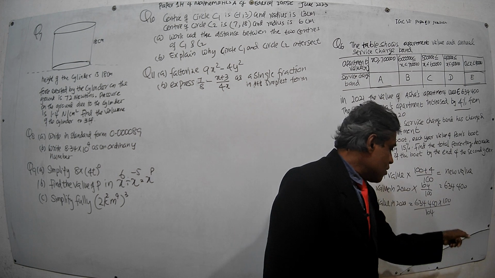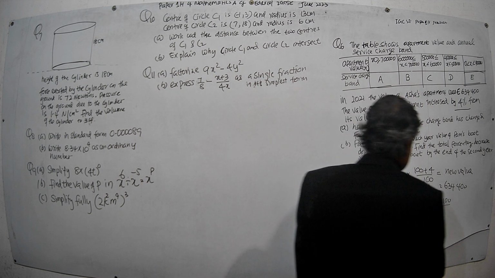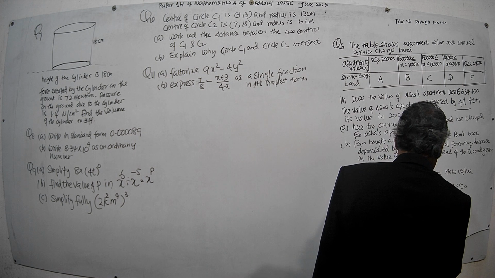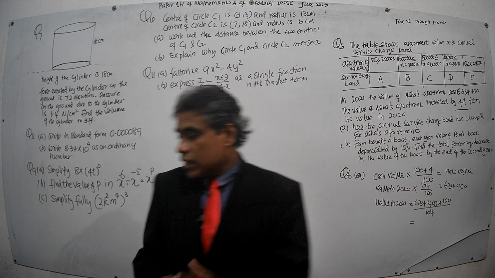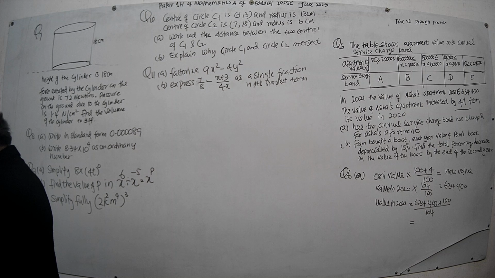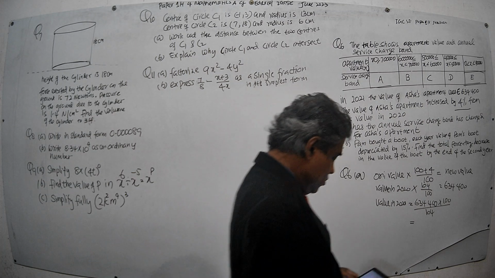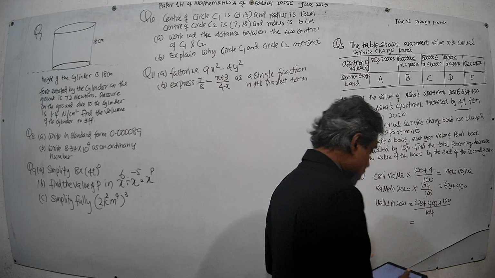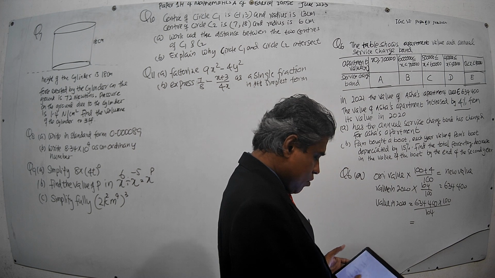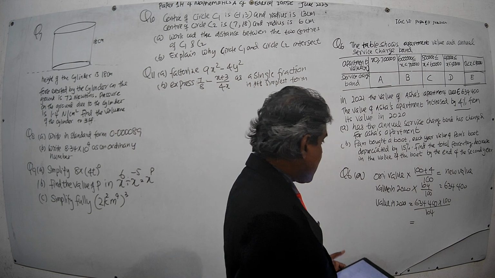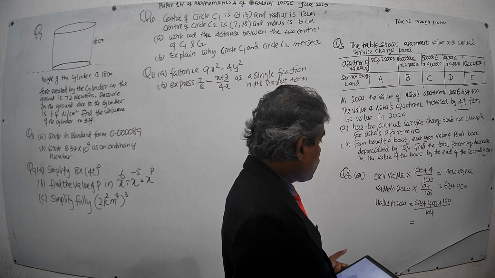Now we have to use the calculator. 634,400 times 100, then divided by 104.